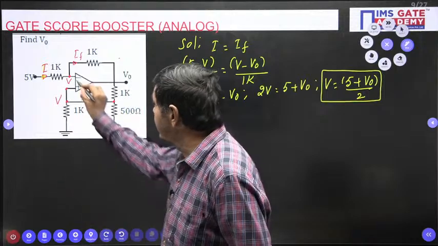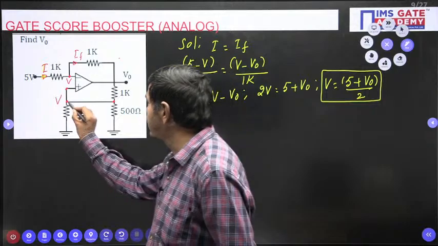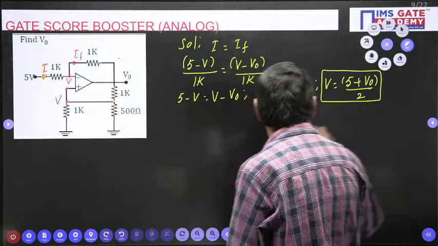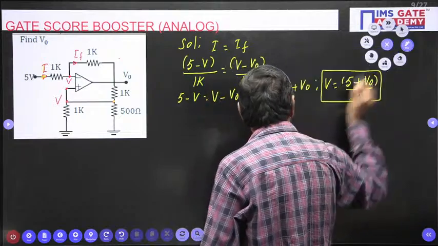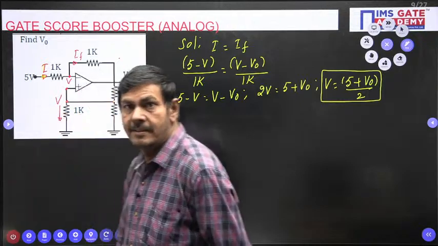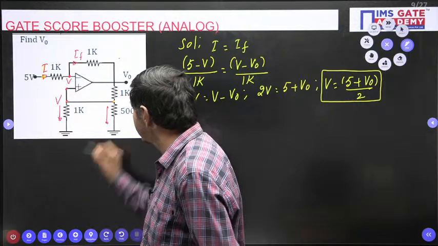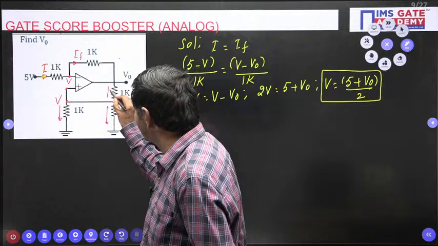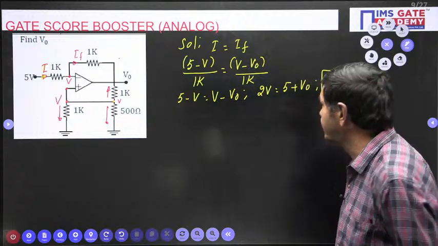Now, please watch, the same voltage is maintained here. Here I want to apply the nodal analysis. This point and this point are the same. We can combine them as a single point now. If I apply the nodal analysis, I put the current directions away from the node. This point and this point are the same, this plus this also has the same voltage V only. Away from the node, the summation of all these currents equals 0. Directly you can put it here now.